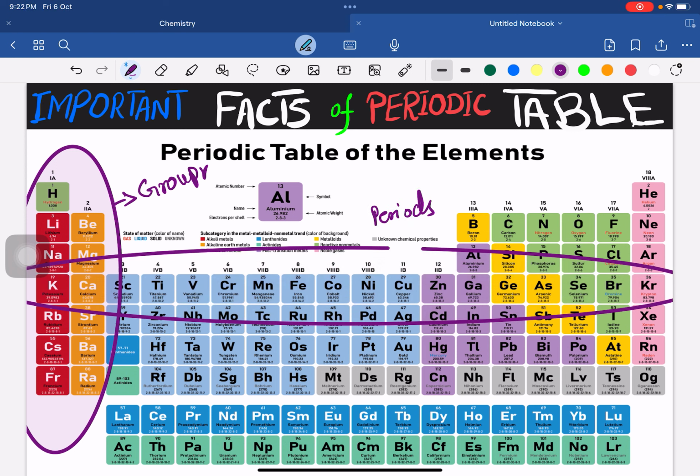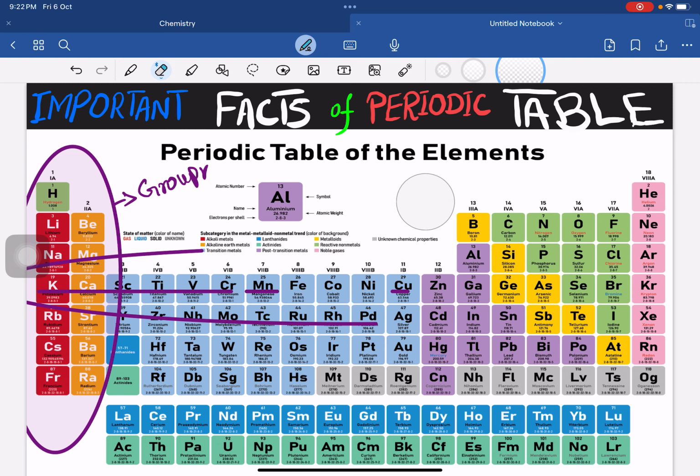So vertically they are known as groups, and horizontally they are known as periods. Okay, so another point we have covered.